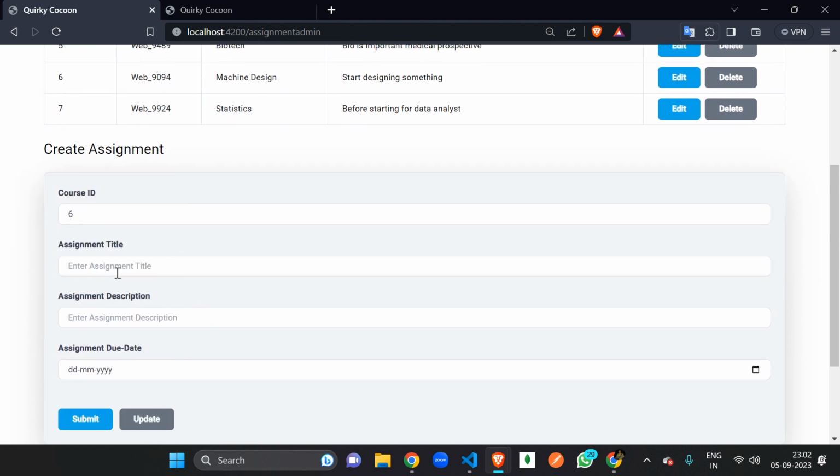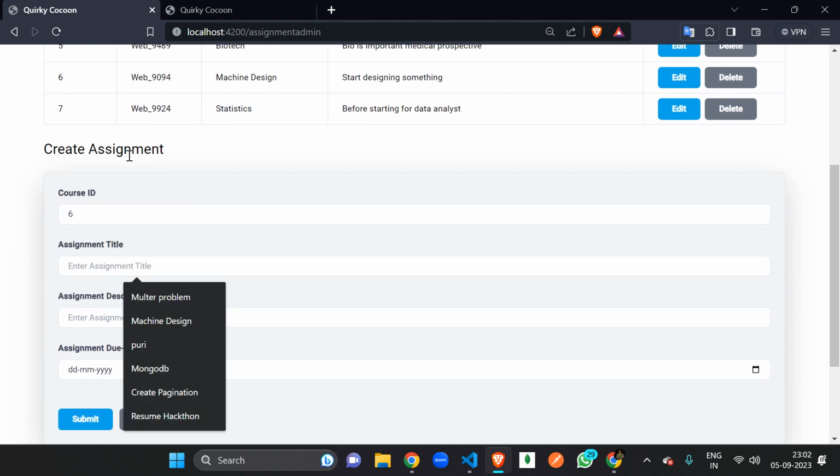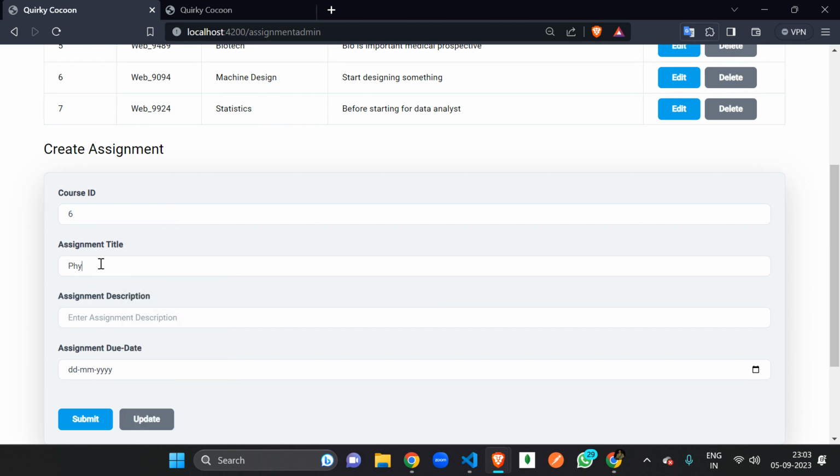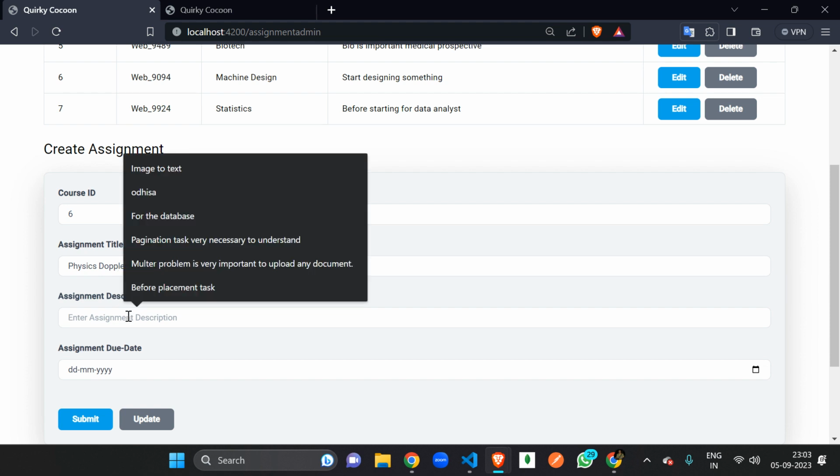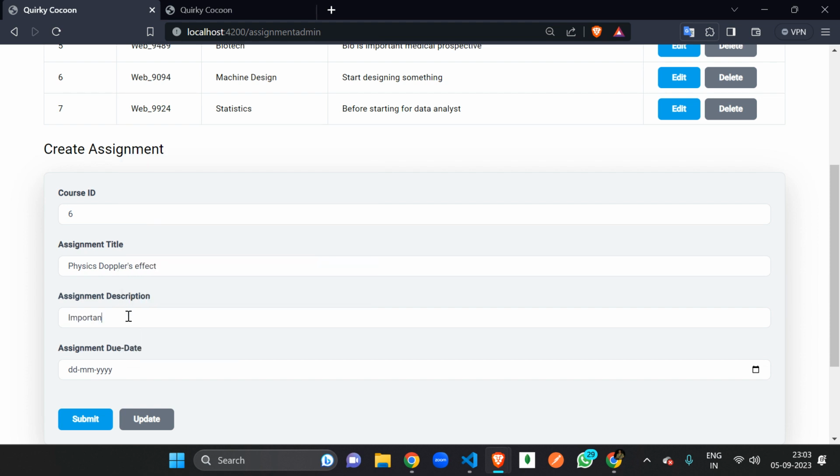Okay, and for the assignment title, we are creating an assignment for the students, right? The assignment title is like physics, Doppler's effect, right? And Doppler's, I think the spelling is wrong here, right? Important concept in physics. Let's say this is our description part, right?